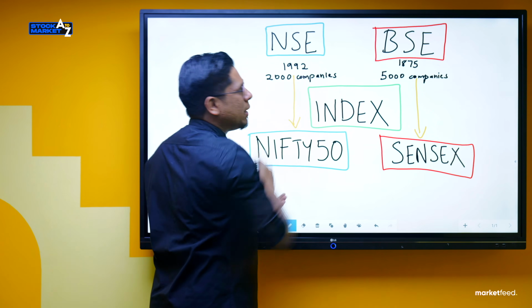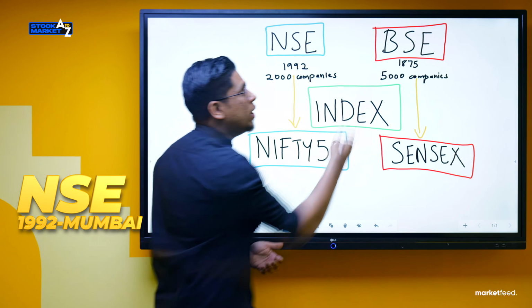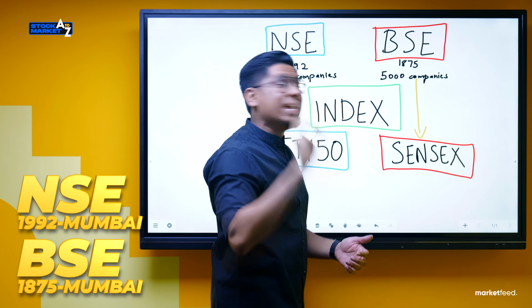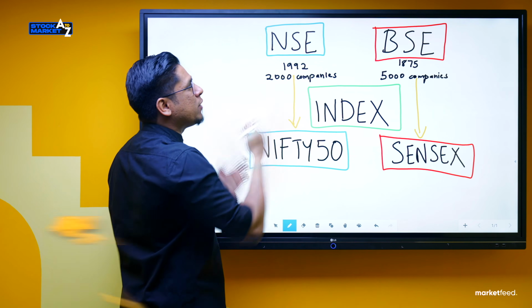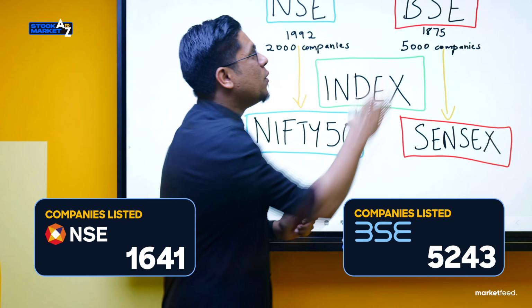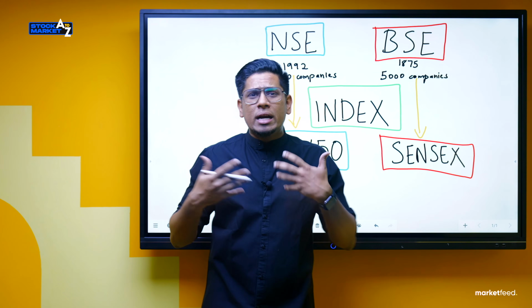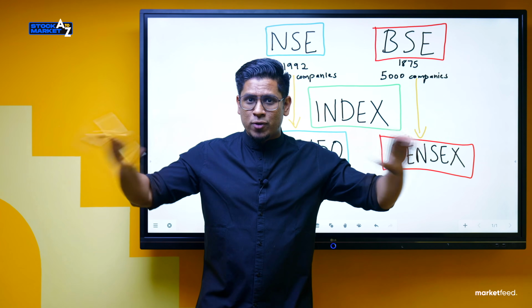So both of them are based out of Mumbai. Speaking about NSE, NSE started in 1992. BSE started way back in 1875. Now one major differentiator here is NSE has 2000 companies listed in it, whereas BSE has 5000 companies listed in it. Now in order to understand more about this, these are two different stock markets in India.